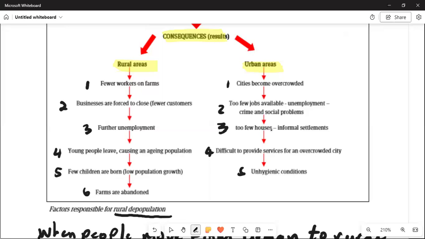What is going to happen in the urban areas is that the cities will become more overcrowded because people are going to move from rural to urban areas. Number two, social problems are going to have an effect. And number three, informal settlements are going to happen. Overcrowded cities, because the municipality will be saying that there are not enough funds. Unhygienic conditions are expected to occur, which will lead to multiple diseases and viruses.